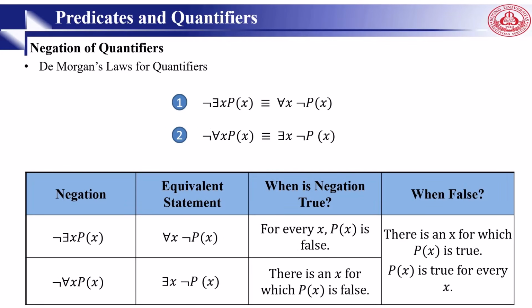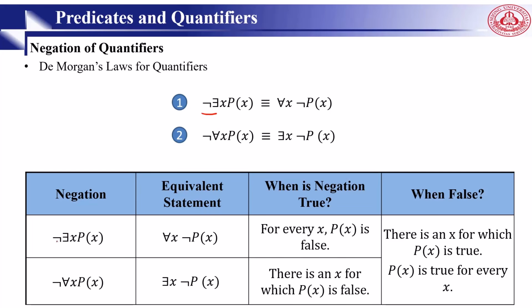We can apply De Morgan's law for quantifiers as well. Negation of there exists x P(x) equals for all x not P(x), and negation of for all x P(x) is equal to there exists an x where not P(x) applies. These are the two rules of De Morgan's laws that we had already, the De Morgan union law and the De Morgan intersection law.